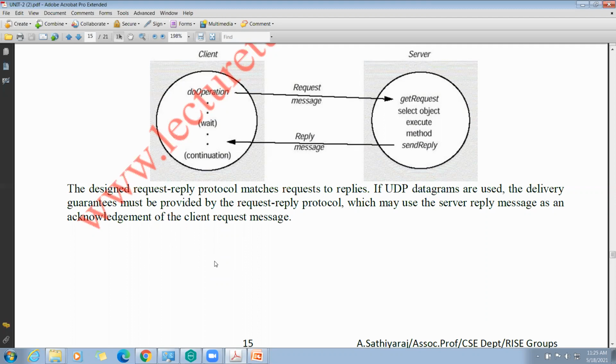See here, in TCP stream communication we have the guarantee of delivery. In UDP communication, we don't have the guarantee of delivery. This request reply protocol is used in UDP. Why? Because if the client system sends a request and the server system doesn't send a reply, it is not said to be a reliable communication.